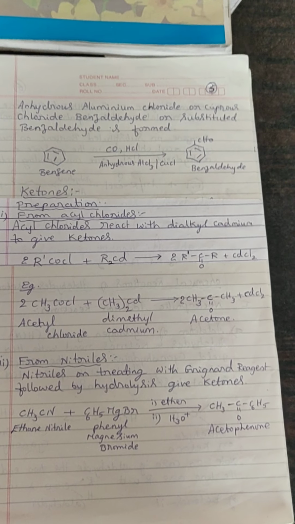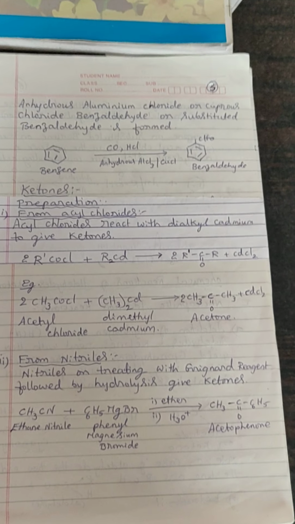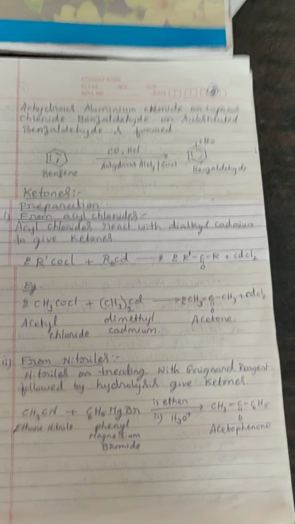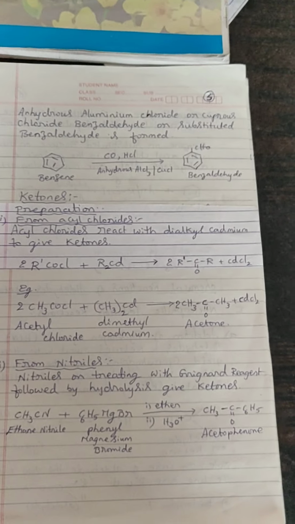CH3CN plus C6H5MgBr in presence of ether followed by hydrolysis gives acetophenone, that is CH3 C double bond O C6H5. It is a mixed ketone. The R and R dash groups are different here.